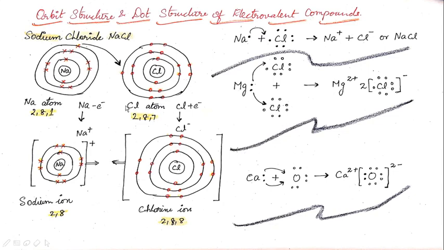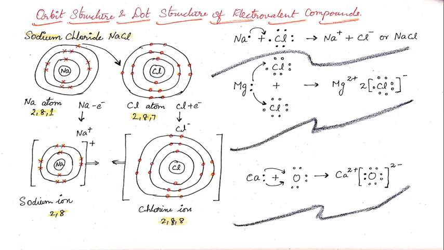Here sodium is giving off an electron. This electron present in the outer shell is given to the chlorine. So sodium loses one electron and becomes Na plus. At the same time chlorine receives the transferred electron, so it accepts one electron and becomes Cl minus.